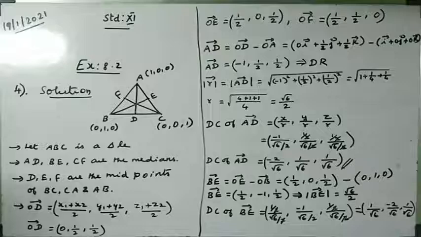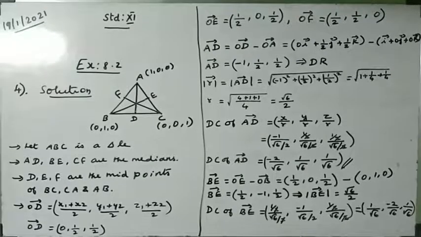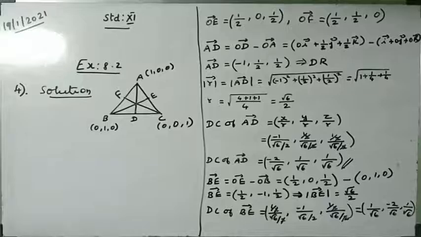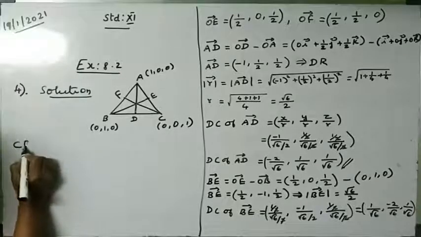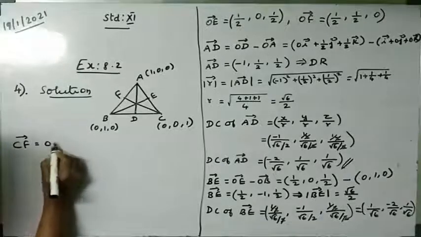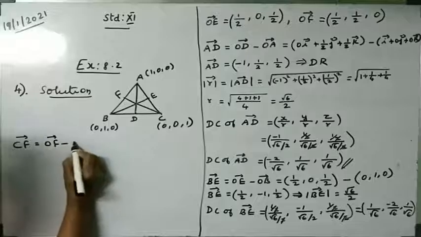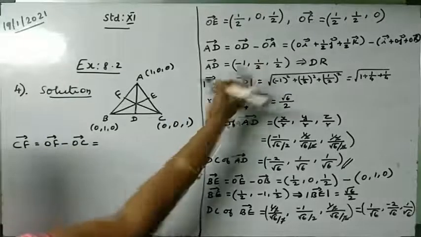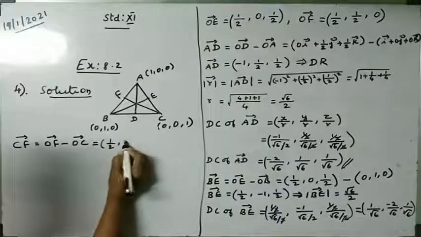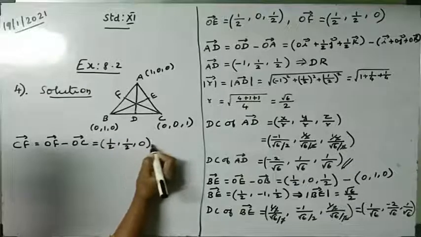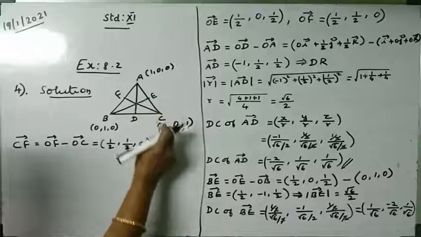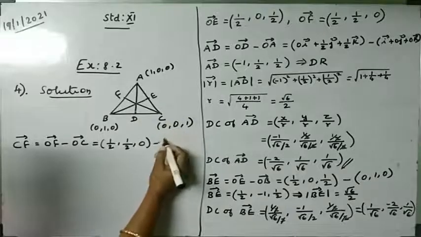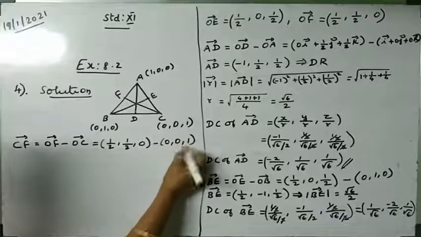Now let me find CF. If I take the CF vector, it is equal to OF vector minus OC vector. So OF vector is 1 by 2, comma 1 by 2, comma 0, minus OC vector, which is here 0, comma 0, comma 1.